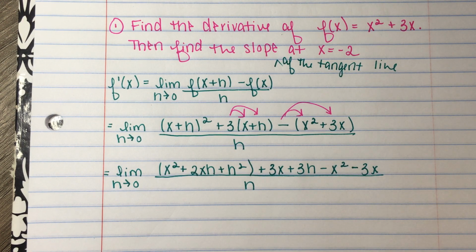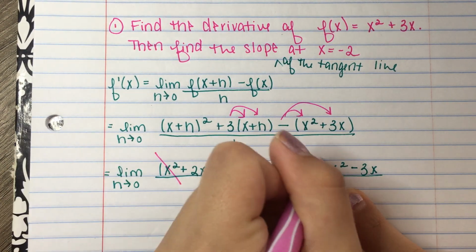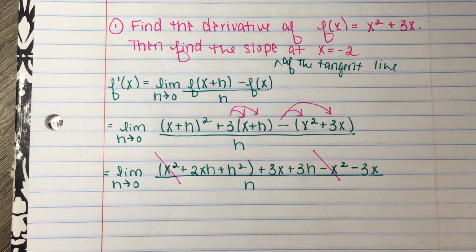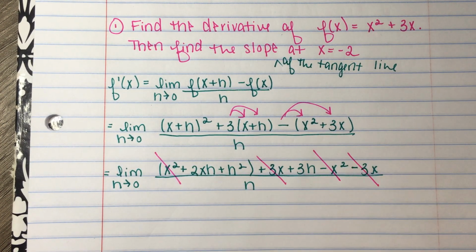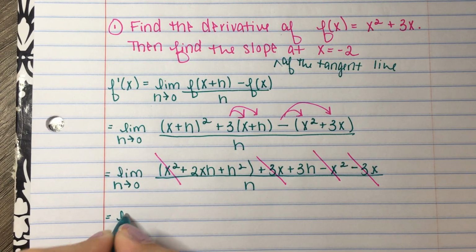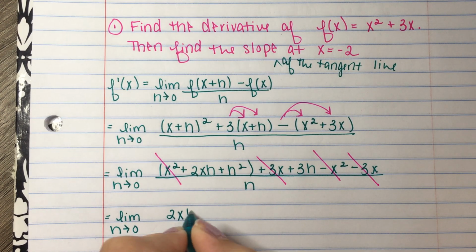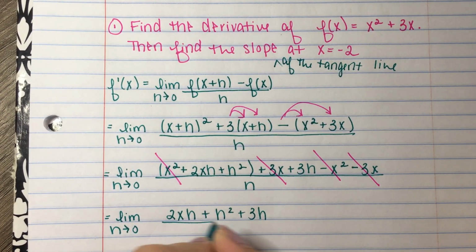Okay, at this step, everything that just has an x should be crossing out with something else because we're going to just have h's left. So here, I can look at my combined like terms. I have x squared minus x squared. Okay, that's going to combine to 0. I have a positive 3x and a minus 3x. That's going to combine to 0. And then I can do one more step of simplifying, and I can see that I'm left with 2xh plus h squared plus 3h all over h.